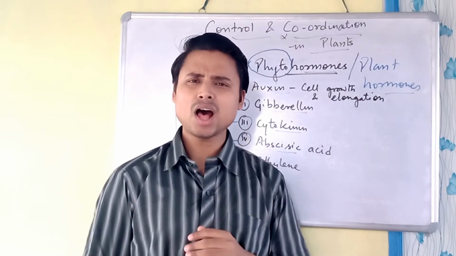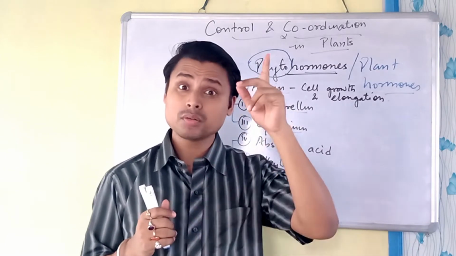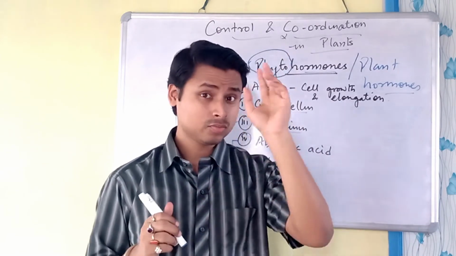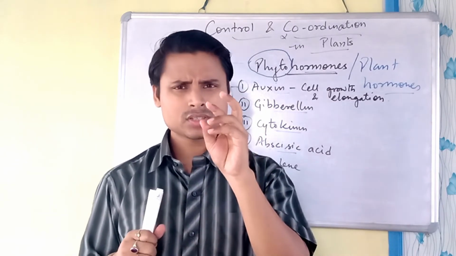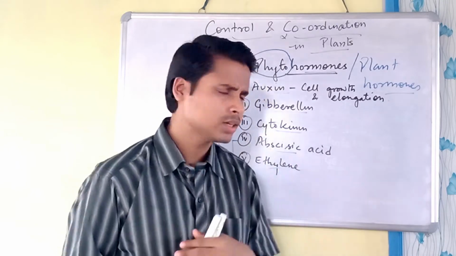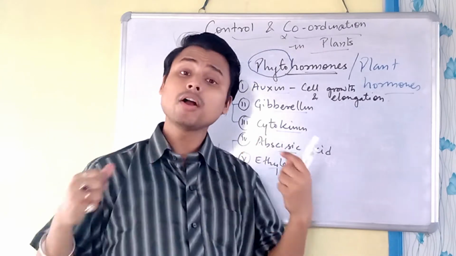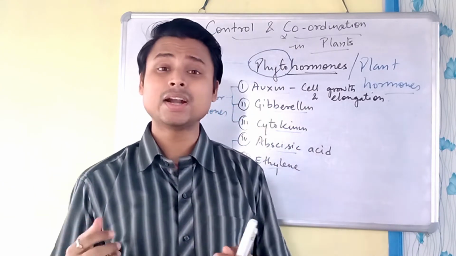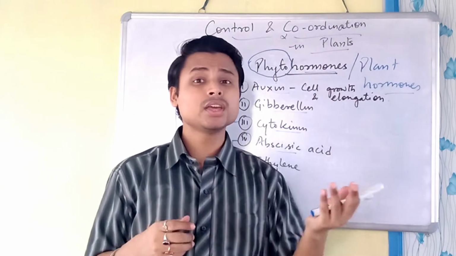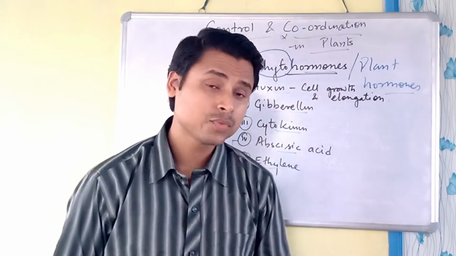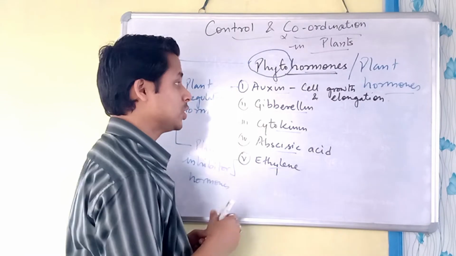The auxins are generally present in the tips of the roots or the shoot, in the meristematic part. Remember the apical meristem, which we have already studied in class 9. The apical meristem is present in the tip of the root or the shoot, and these hormones are also present in that meristem only. It elongates the cell, it grows the cell. Because of that, a small baby plant, if we put it, will start growing and become bigger and bigger and larger, right? So auxin helps in cell growth and the elongation of the cell.